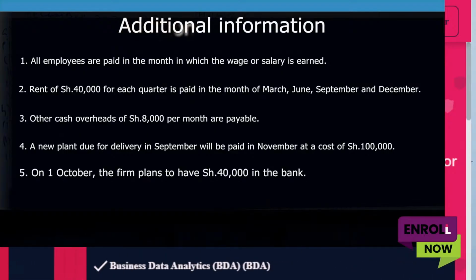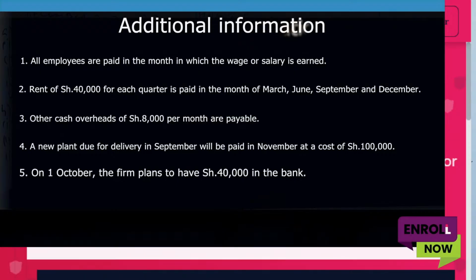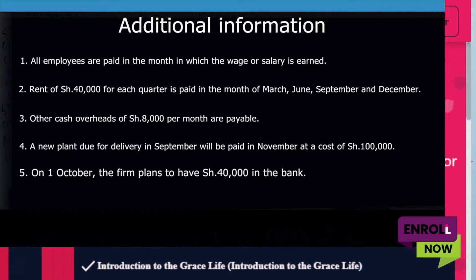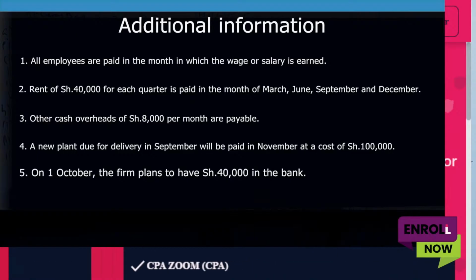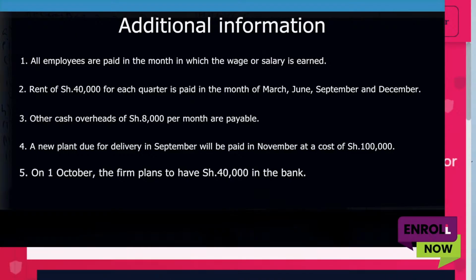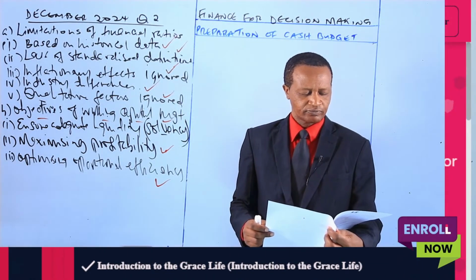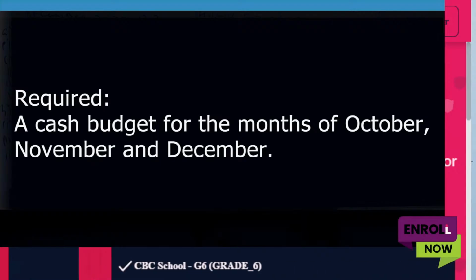Number 2, rent of 40,000 for each quarter is paid in the months of March, June, September, and December. 3, other cash overheads of 8,000 shillings per month are payable. 4, a new plant due for delivery in September will be paid in November at a cost of 100,000 shillings. 5, on 1st October, the firm plans to have 40,000 shillings in the bank. Required: a cash budget for the months of October, November, and December.